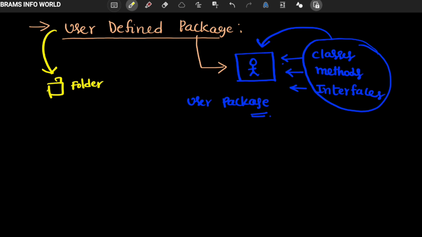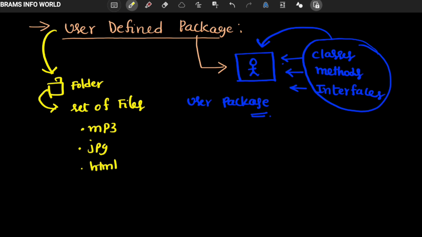In the operating system, a folder contains a set of files. The files may include .mp3 files, .jpg files, .html files, so there are a lot of files we have.